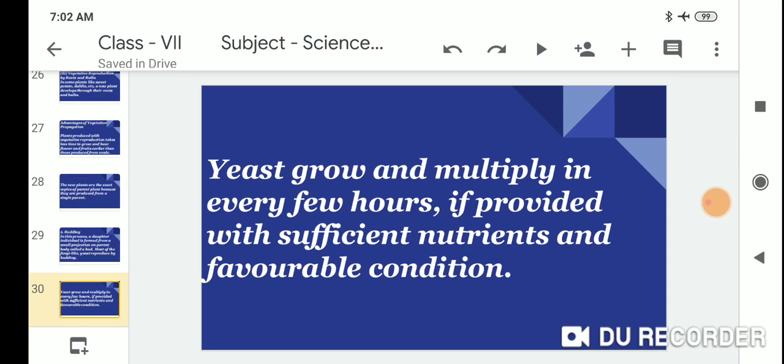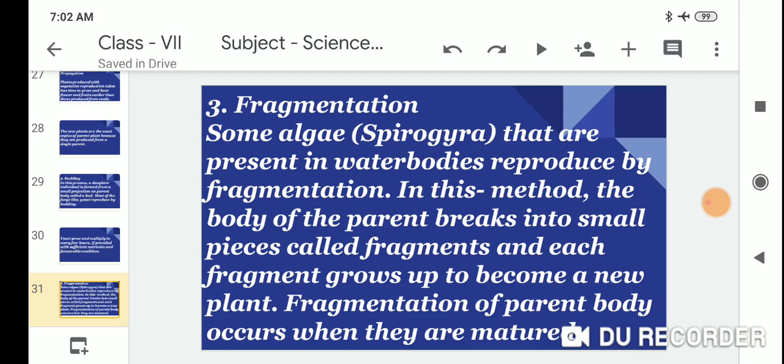Yeast grow and multiply every few hours if provided with sufficient nutrients and favorable conditions. Fragmentation. Some algae that are present in water bodies reproduce by fragmentation.